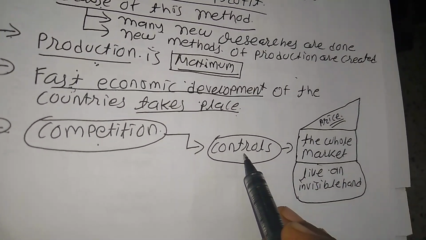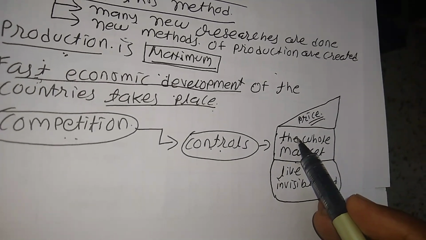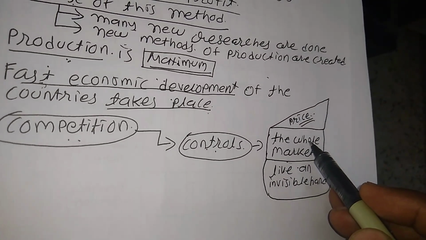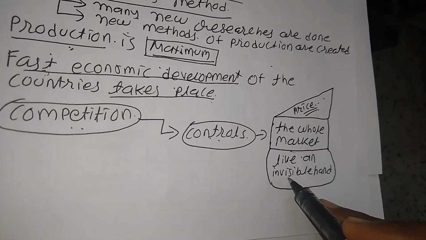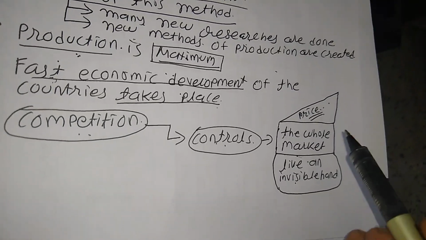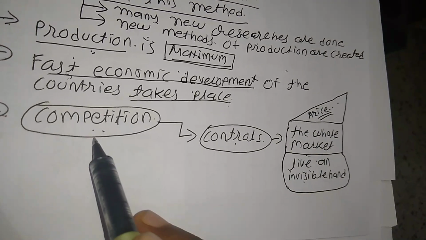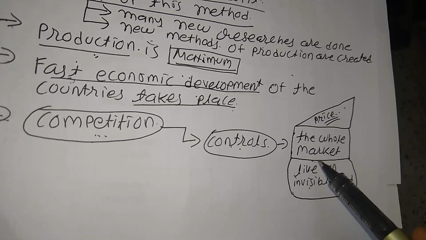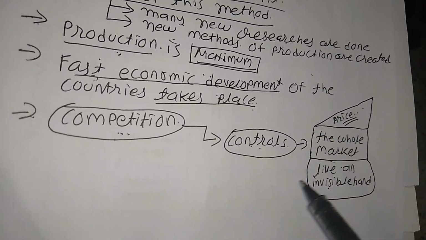Competition controls the whole market through price, and that is like an invisible hand. So here the market is controlled under competition, and what is competition for? To sell the highest product with affordable price. So competition controls the whole market.